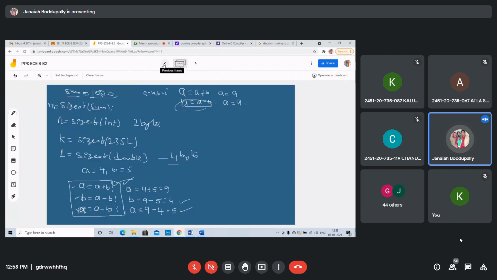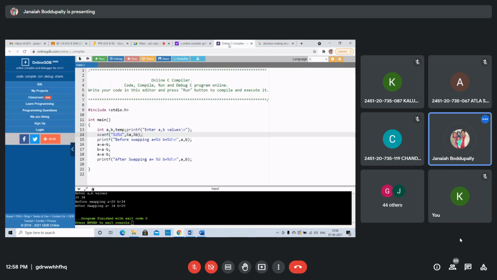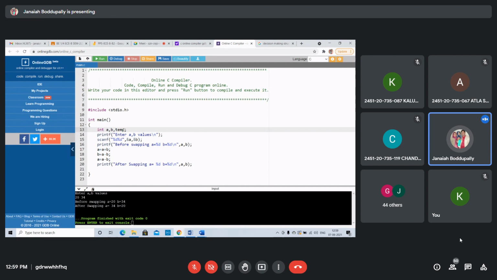I explained size of the integer is 2 bytes, size of the float is 4 bytes, size of the double is 8 bytes. I will give a simple program. Copy this one, students. I'm taking some integer A, some value.